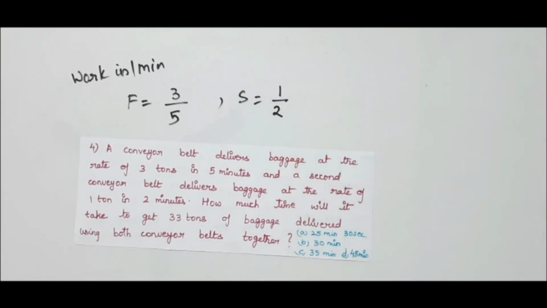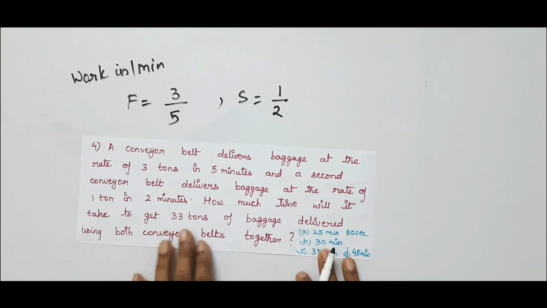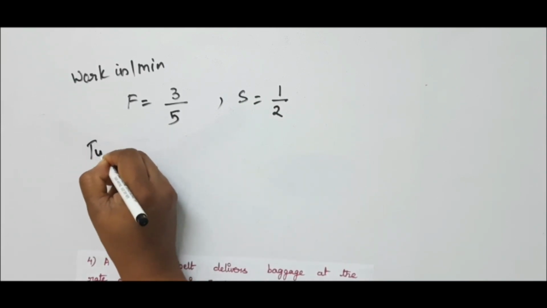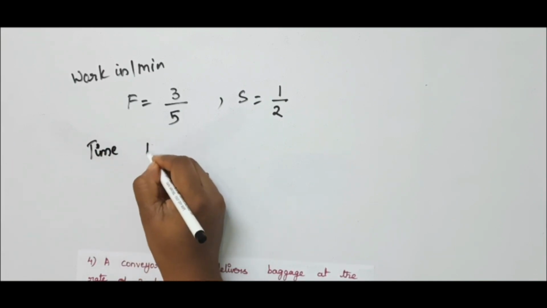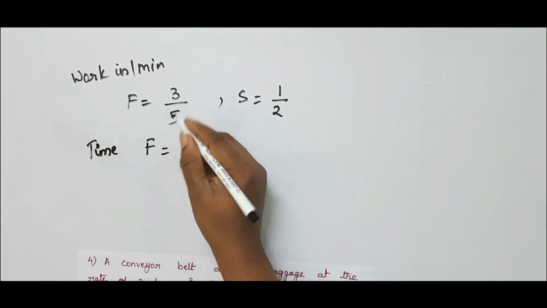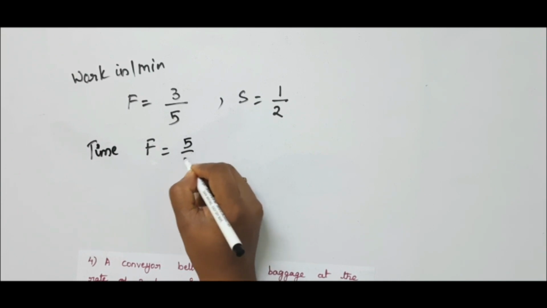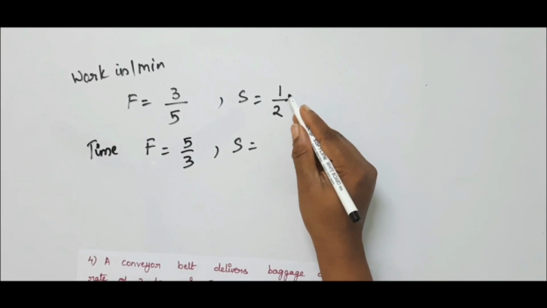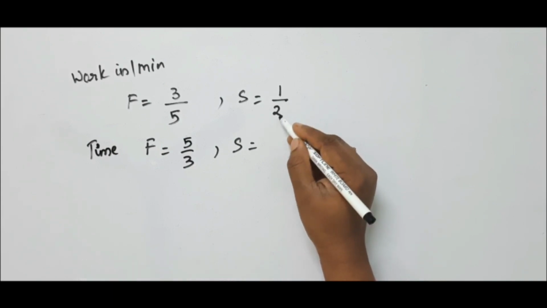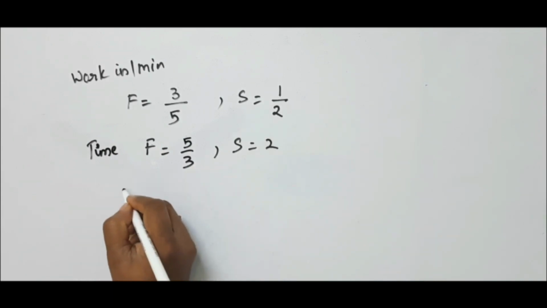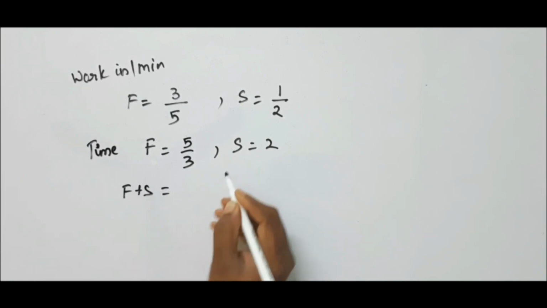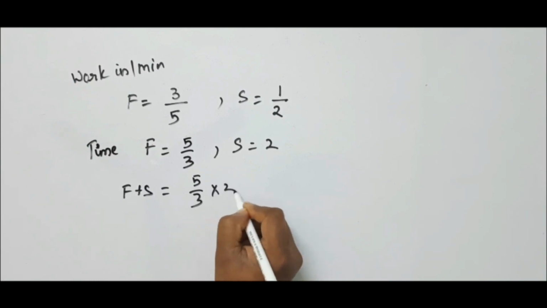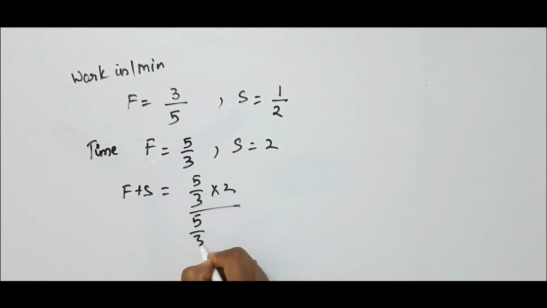But he has to find the time for 33 tons. So we need the time. To get the time, the time taken by the first belt will be the reverse of this, so 5 by 3. The second belt will be the reciprocal of this, that is 1 by 1 by 2, so this will be 2. Total time F plus S is found by the same shortcut method. Multiply these two, 5 by 3 into 2, divided by 5 by 3 plus 2.